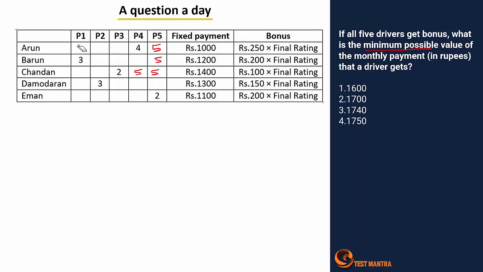So I have to minimize their payments. For that I have to minimize the bonus part here. So it's 5 4. There should not be any 1. That means it's 2 2 then 3. So if we consider Arun, it is supposed to be 2 plus 2 plus 3 plus 4 plus 5, right? So that's nothing but 19.